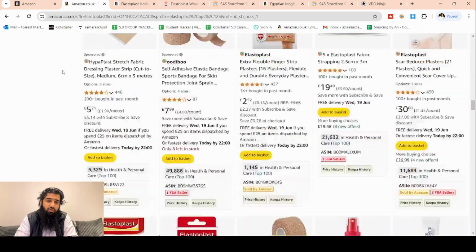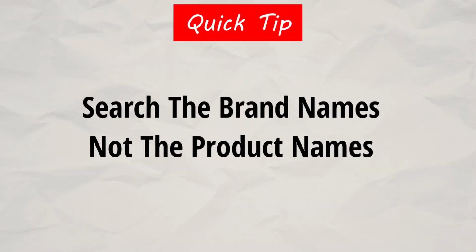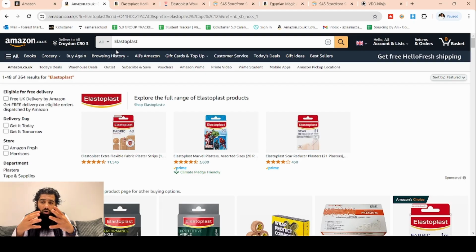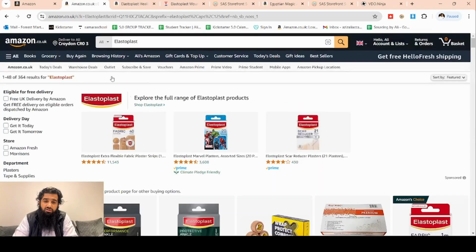Once you have done that, go on to Amazon's homepage and start searching those brand names. A tip here is that you do not want to search a product name, because that specific product would show up. We do not want to see just one product. As a matter of fact, we want to search the brand name so that all of the products of that brand show up rather than just one particular product. So I just search this brand name here.